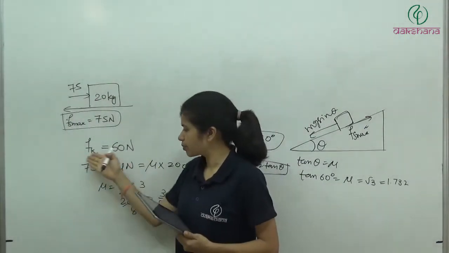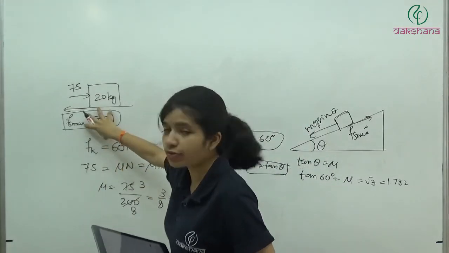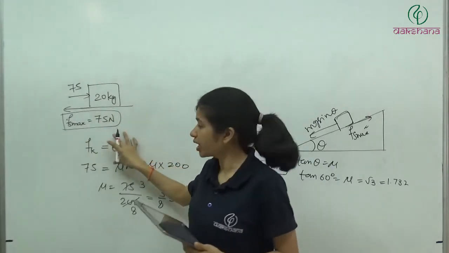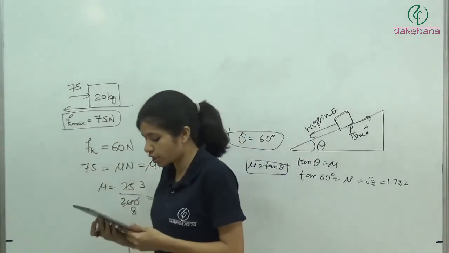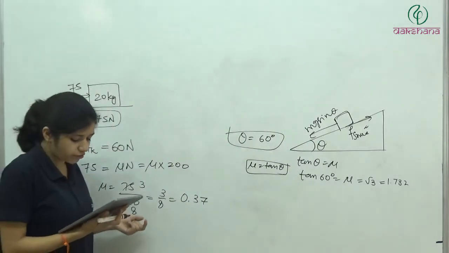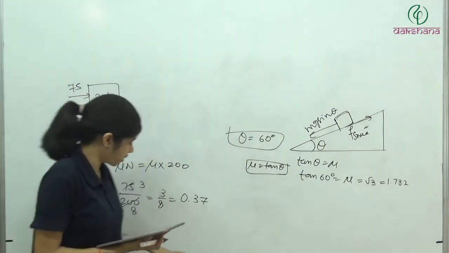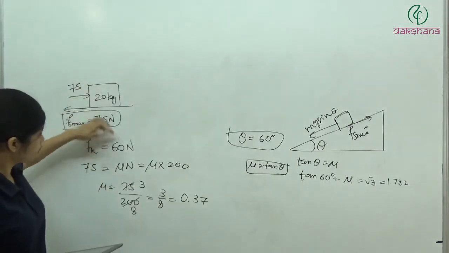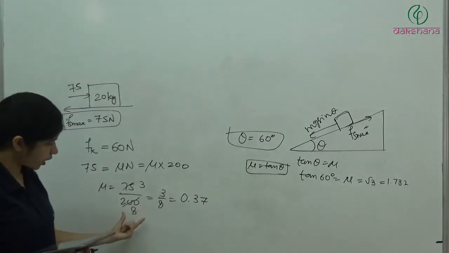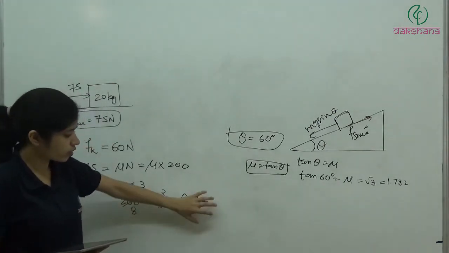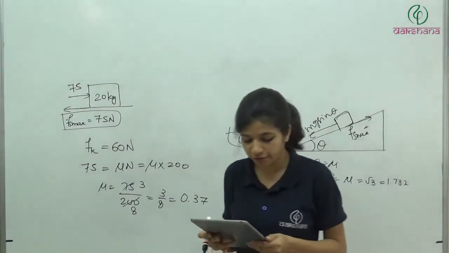वैसे we don't need this part, but to understand कि why it is different from this force, because now kinetic friction is acting. Kinetic friction is 60 Newton. So to maintain the constant speed we have to apply only 60 Newton force. So in options we have 0.35. It means it is not 0.37. Maybe they are taking G is equal to 9.8. If we take G is equal to 9.8, okay, again it will increase only. So basically जो आपका approximately value है, it will be 0.35.